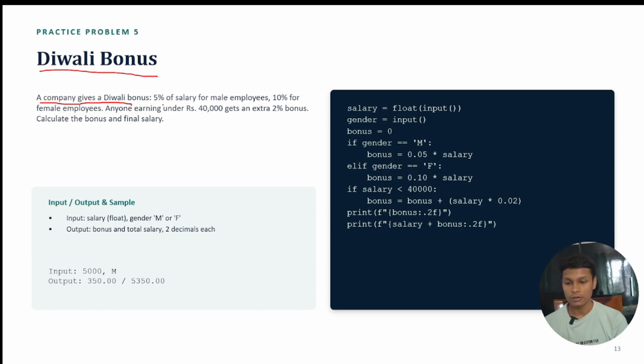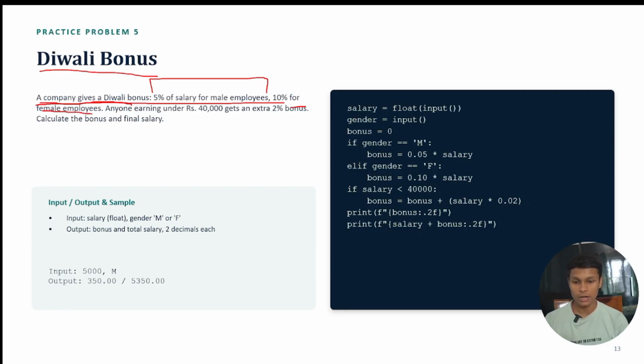Okay, and how much bonus does it want to give, and of what type? So let's read the statement and understand all this. A company gives a Diwali bonus of 5% of salary for male employees. Okay, the very first condition here is that 5% of salary will be added for only men. Okay, 5% bonus to male employees and 10% for female employees.